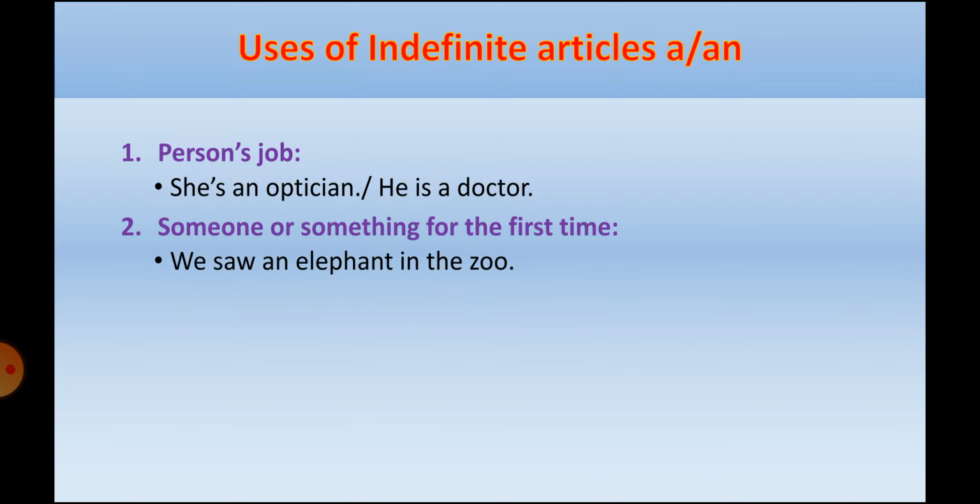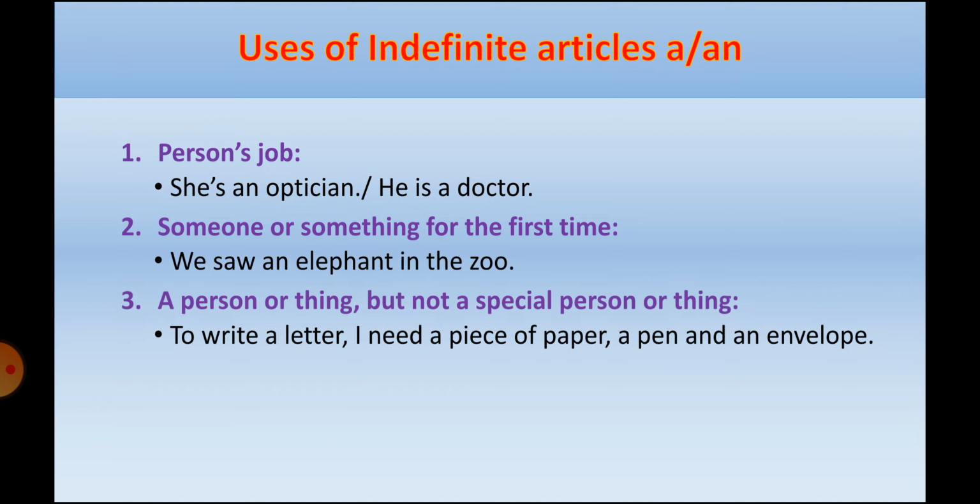Second, someone or something for the first time. I have a paragraph, I have a text, and I'm talking about something for the first time. So I should use the indefinite article. We saw an elephant in the zoo. An elephant. Third, a person or a thing, but not a special person or thing. In general, I'm talking about anything in general. I should use the indefinite article.